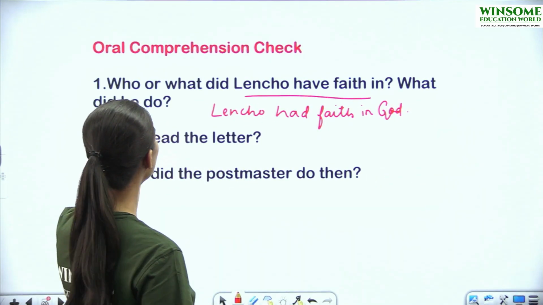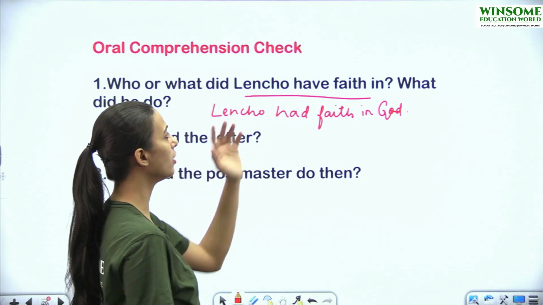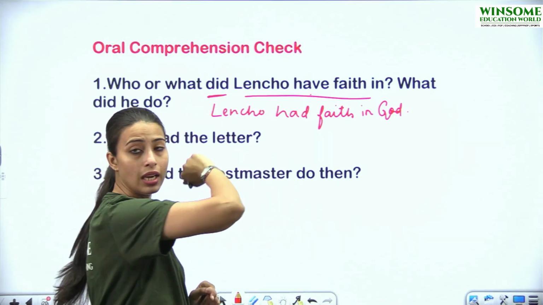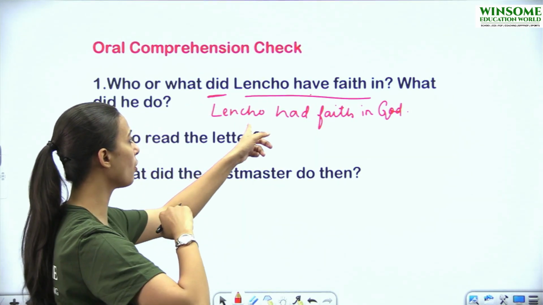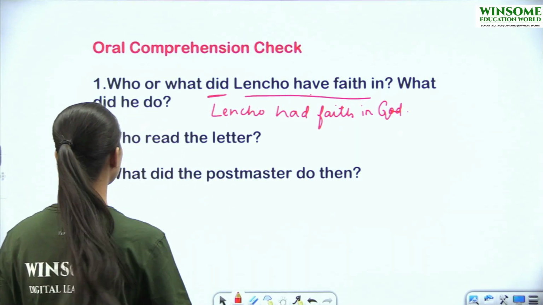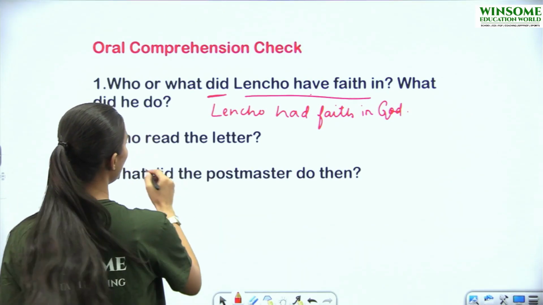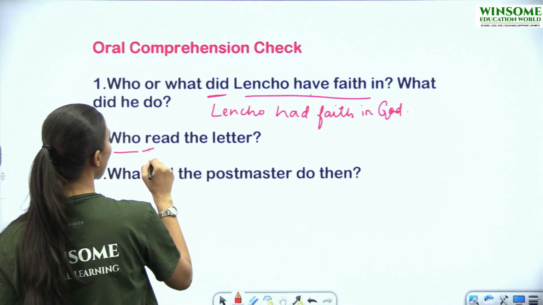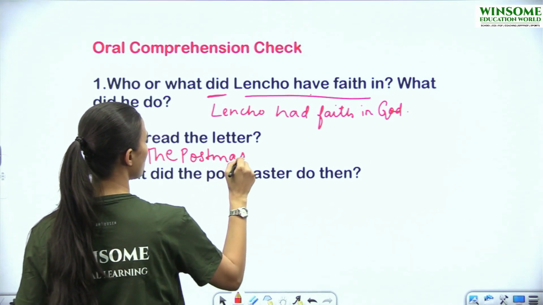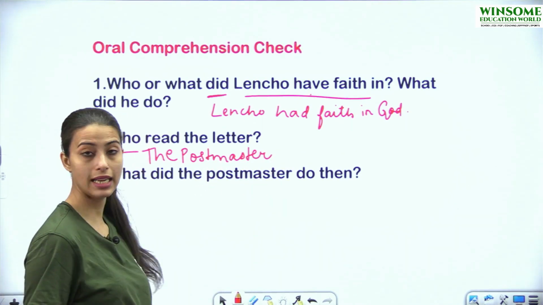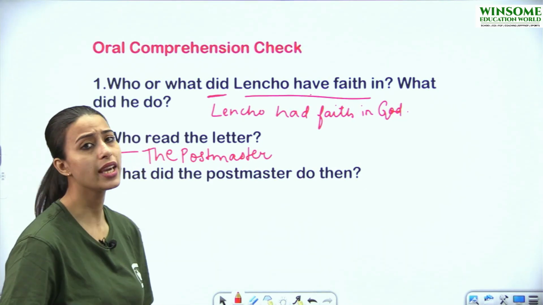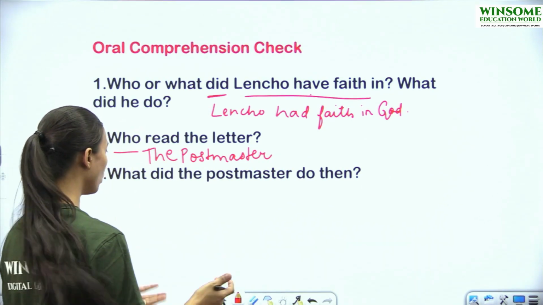All right, so here, what did Lencho have? Here, Lencho have is written because we are using did as helping verb. That is why we have written. Otherwise, if you're writing the answer, what will come? Lencho had faith in God. Who read the letter? You know the answer to this as well. The postmaster. Okay. The postmaster read the letter. What did the postmaster do then? क्या किया postmaster ने उसके बाद में? So we know the answer also.